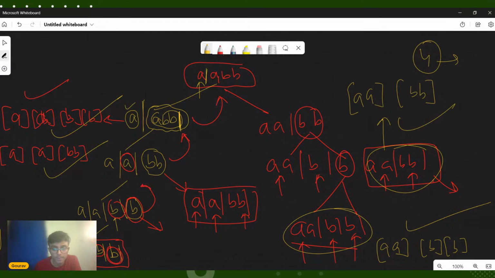Okay, please do a +1 if you have been able to understand this particular recursion tree. Okay, then let us continue. Meanwhile, those who have joined late, I would like to request you all to kindly do a +1.